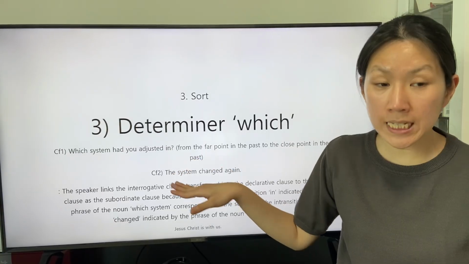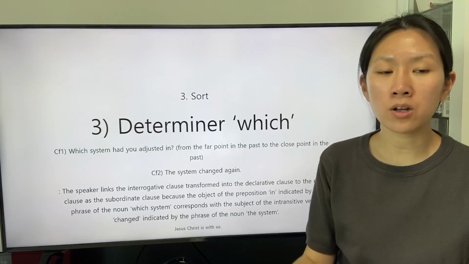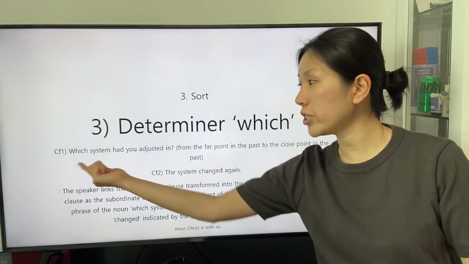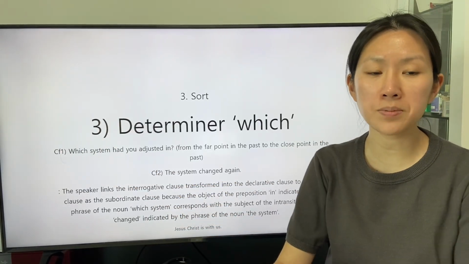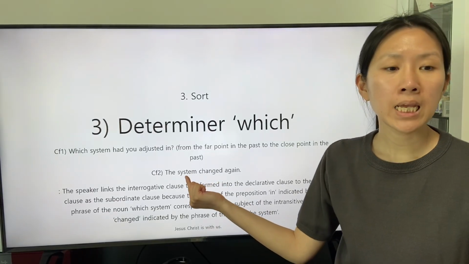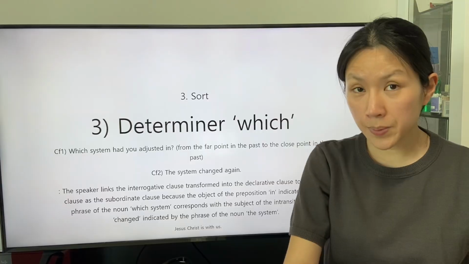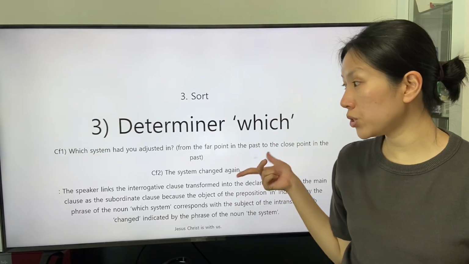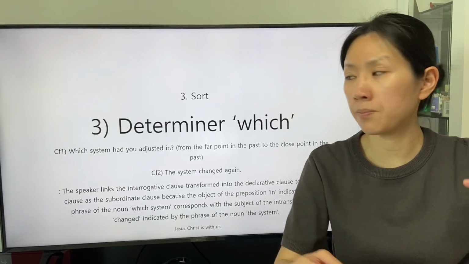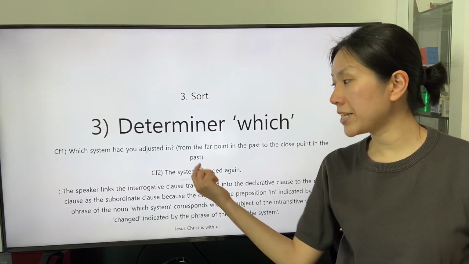The speaker leaves the interrogative clause transformed into the declarative clause to the main clause as the subordinate clause because the object of the preposition in, indicated by the phrase of the noun which system, corresponds with the subject of the intransitive verb changed, indicated by the phrase of the noun the system. The speaker links the two clauses from the accordance between the phrase of the relative noun which system and the phrase of the noun the system.